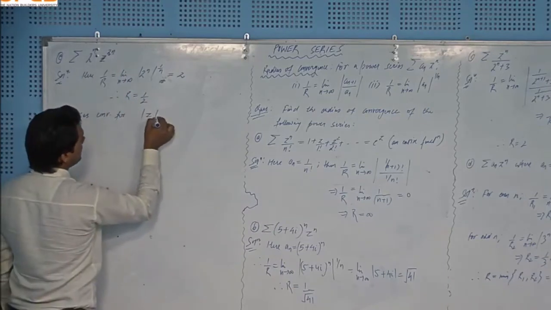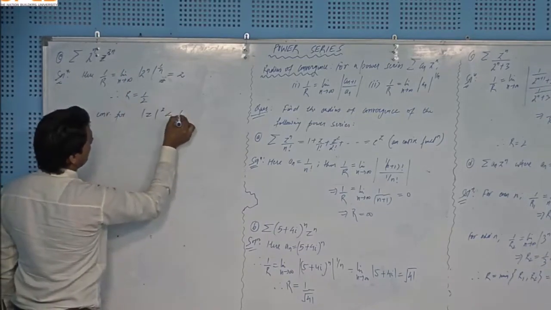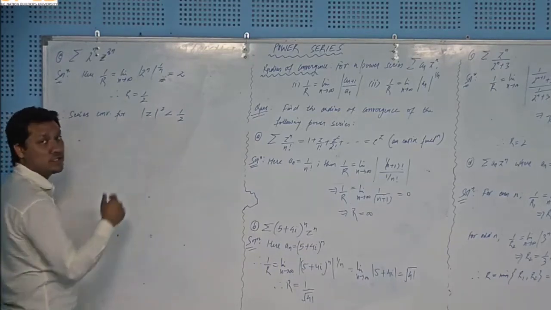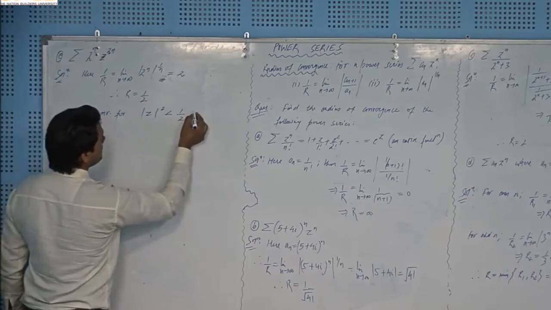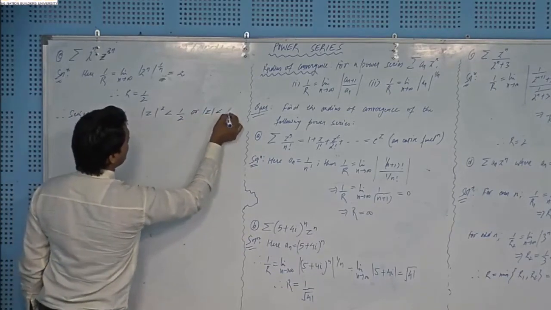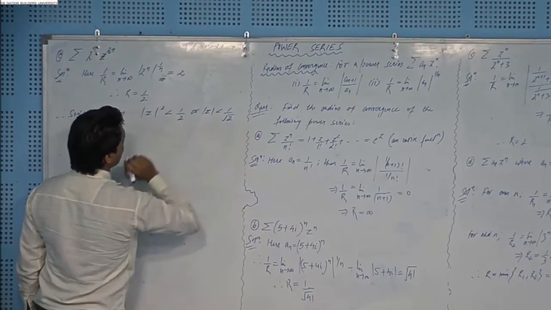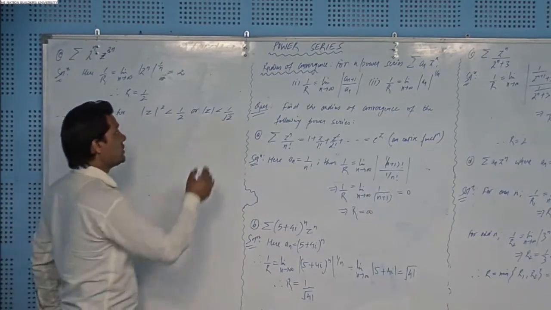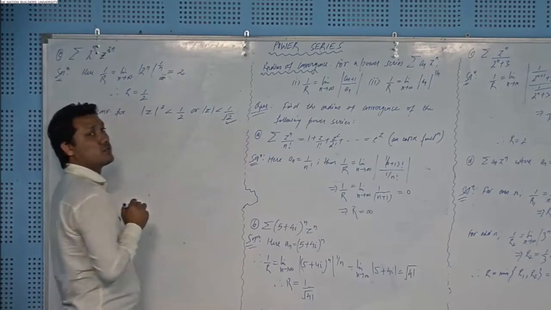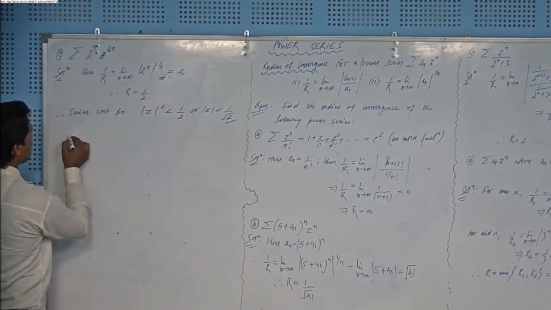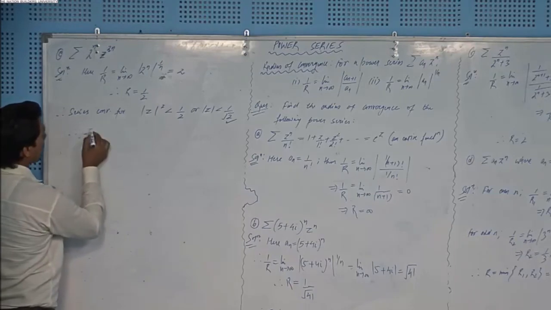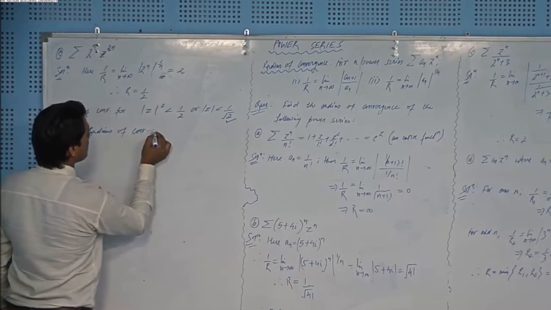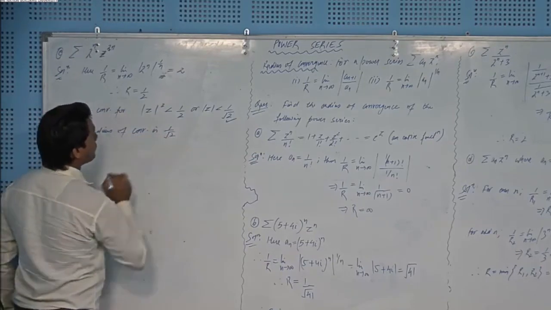So I will write mod z square less than this number 1 by 2, and you have to remove this square from here in order to get a disk, right. So square rooting both sides, you will get mod z less than 1 over square root of 2, right. So this is the final answer. This number is the radius of convergence, not this one, right. Therefore radius of convergence is 1 by root 2.